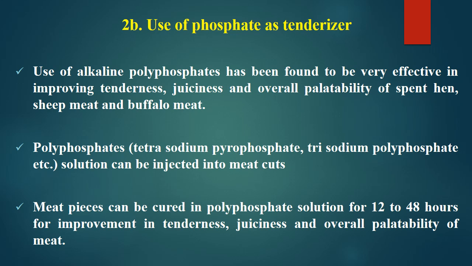The polyphosphates commonly used are sodium pyrophosphate, sodium polyphosphate or tripolyphosphate, and they are used as a solution that can be injected into meat cuts. When we have bigger cuts, we can inject the solution with polyphosphates, or sometimes the pieces can be dipped in solution. Sometimes we make a curing solution with polyphosphate in it, and we can keep the pieces dipped in the curing solution for 12 to 48 hours, and that can improve the tenderness, juiciness and overall palatability of meat.